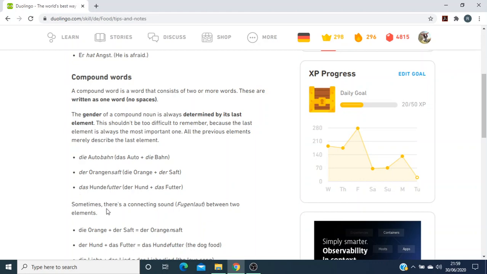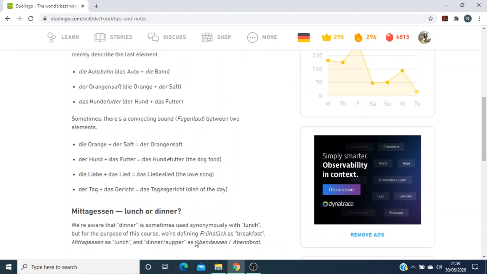Yeah, so sometimes there's a connecting sound, Fugenlaut, between the two elements. The examples here, Orangensaft and Hundefutter, an N and an E there, and the orange plus the Orangensaft. Dog food, there it is. Hundefutter, dog food. And here's one, die Liebe, das Leid, das Liebesleid, the love song, and der Tag, das Gericht, das Tagesgericht, dish of the day.